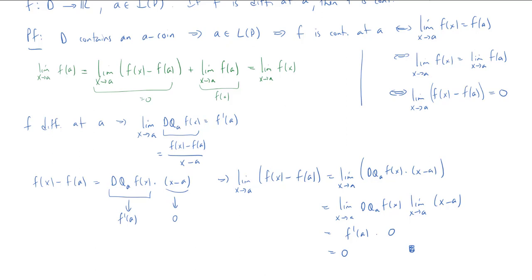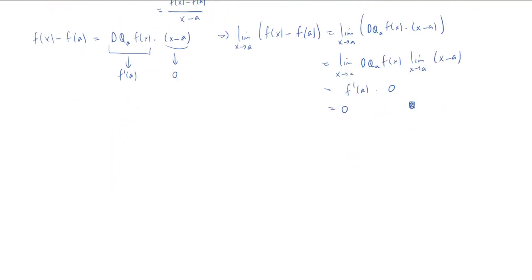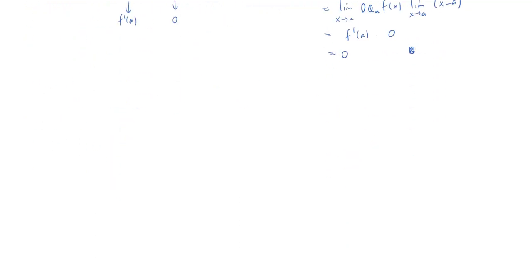The other result I want to do in this video is to give an alternative characterization of differentiability, as we've done before, with sequences. Okay, so we have a new theorem. This will be our sequential characterization of differentiability. So this is great. Everything we do, we can take it back to sequences.